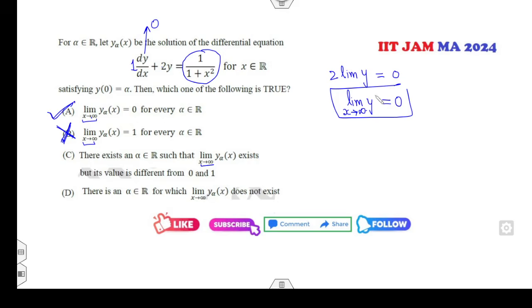Fine. Because here they are independent of alpha. Alpha can have any value. There exists an alpha such that the limit exists, yes, but the value is different from 0 and 1. That's wrong, the value must be 0. There exists an alpha such that the limit as x approaches infinity does not exist. That's wrong, the limit must be 0. The right answer is A, it is the correct answer.